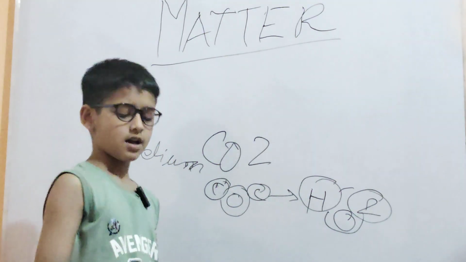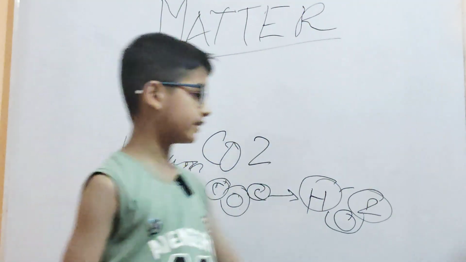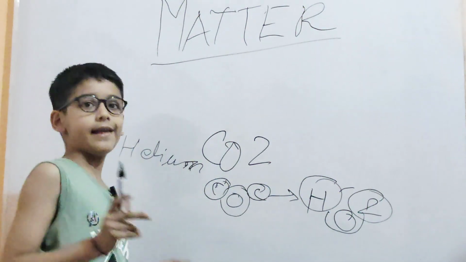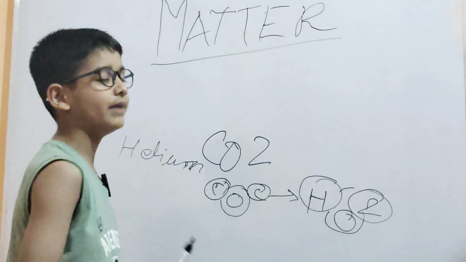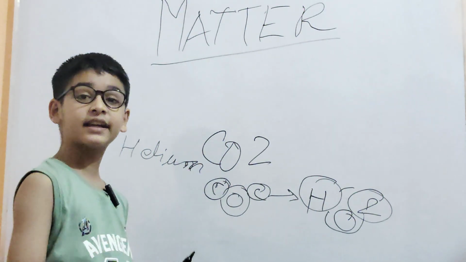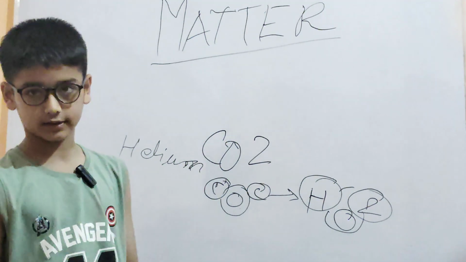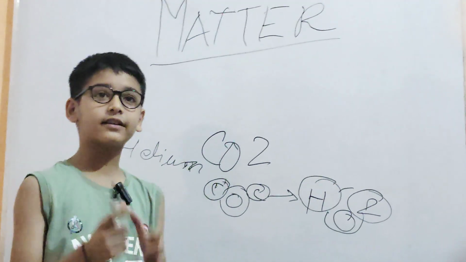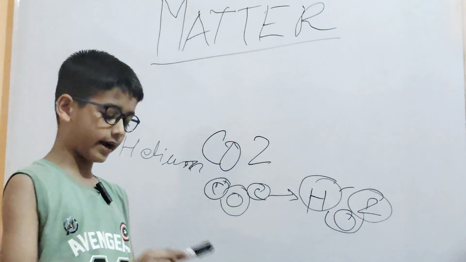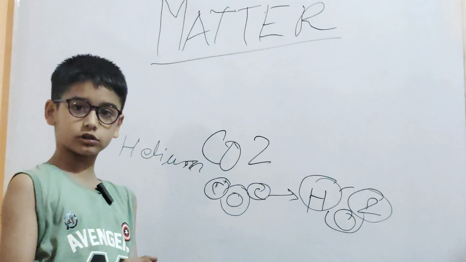By mixing and making more space, everything is matter. Everything around us, like this marker, this board, this globe, this bottle, everything is matter. What is the definition of matter? Matter is a thing which occupies space and has mass. Like if I keep a marker in my hand, it occupies space and it has mass also, it is heavy.